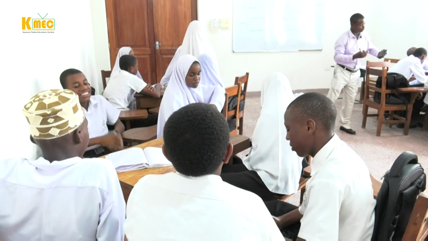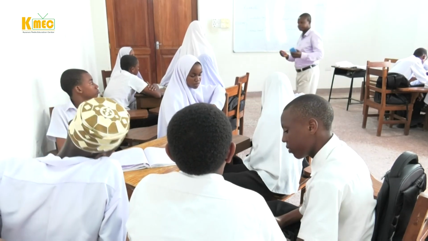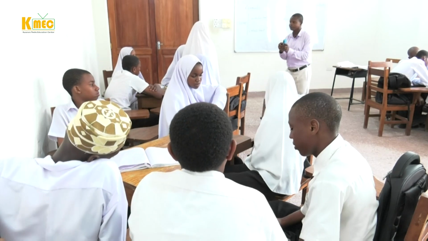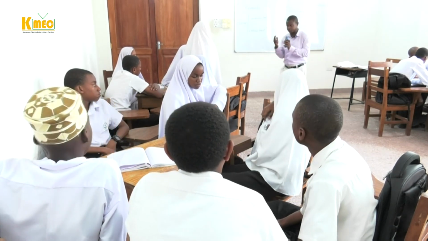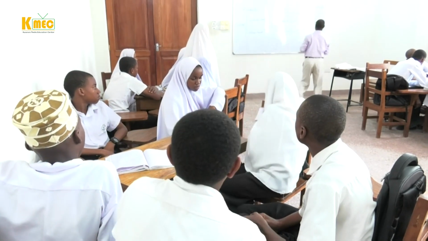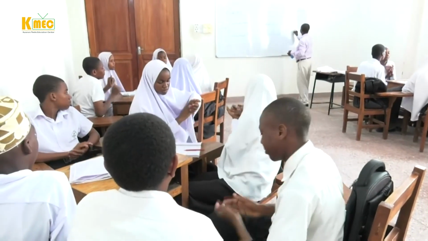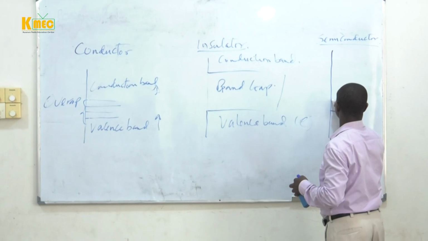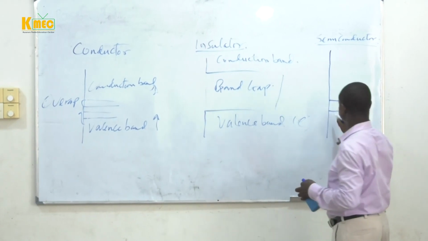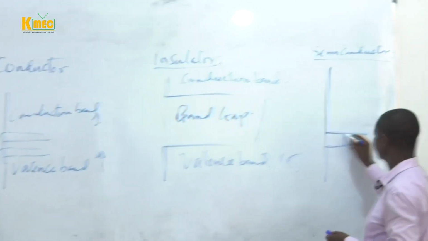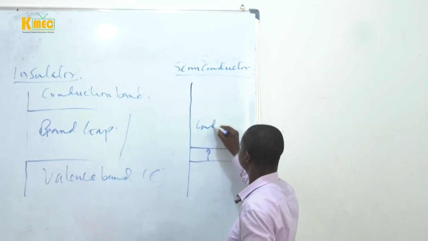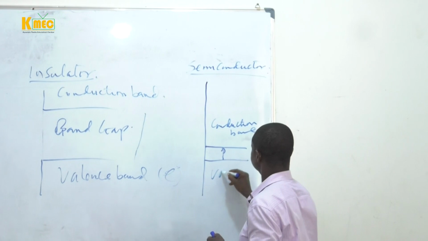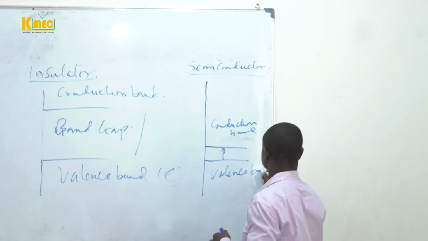But how about in the semiconductor? How do they arrange this? Are they really squeezed together? They have a small space. Small space, small distance. Good, clap for her. So here, we can have the valence band here, and this is the distance, very small. Very small. Here we have the conduction band, and we have the valence band.